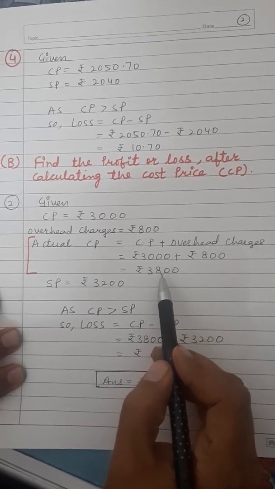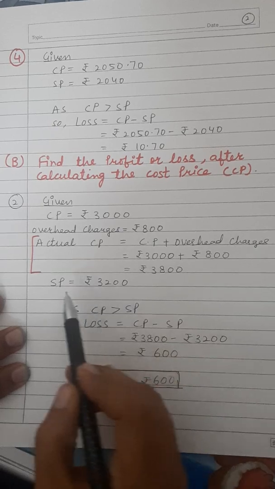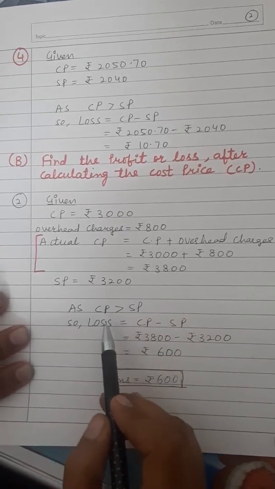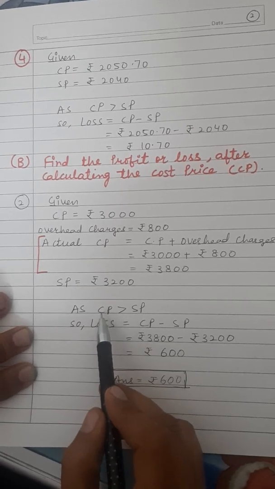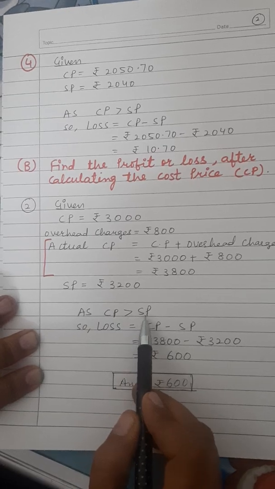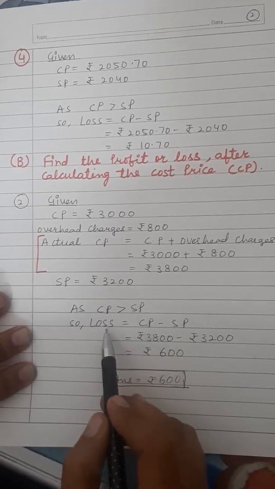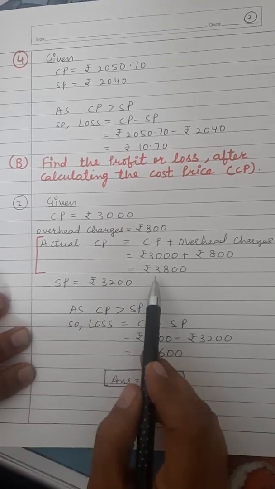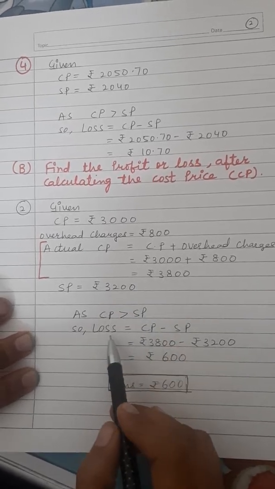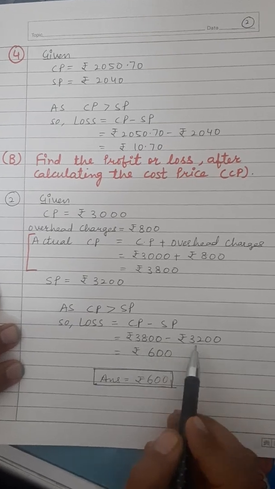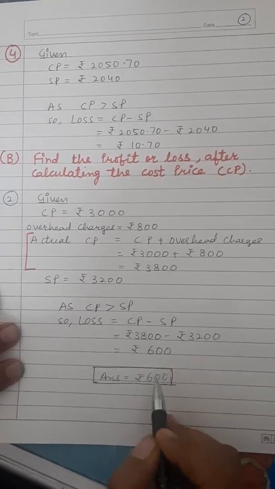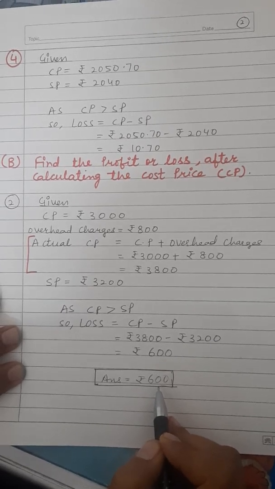Now we will consider this as a CP. And SP is given rupees 3200. So again same, we will follow the rule. If the cost price is greater than selling price, then loss is there. See, the cost price is 3800, selling price is 3200, so cost price is more, so loss will be there. 3800 minus 3200, that is rupees 600. So answer is loss rupees 600.